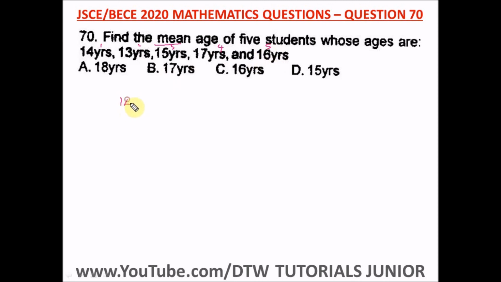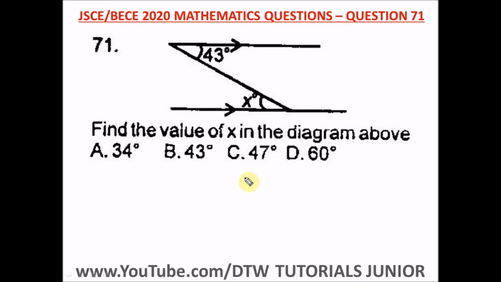So we do 14 plus 13 plus 15 plus 17 plus 16 divided by 5. When we add up all this, we're going to have 75 divided by 5, and that would give us 15. So the mean age of 5 students is 15 years old. That's the mean average age. Our right option here is option D. Question 71 of the Junior WAEC 2020 Mathematics Past Question.